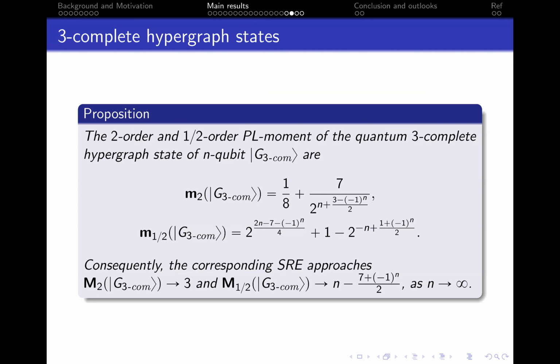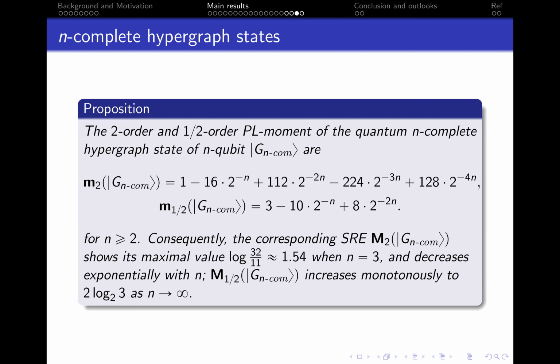But after carefully calculating the SRE of it by the induced hypergraph method, we find that the SRE M2 goes to 3, but not n minus small o n, as n goes to infinity. Another interesting thing is that M1/2 goes to n in this case, having a large gap with that of M2.